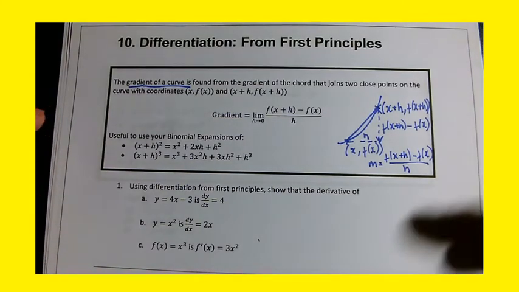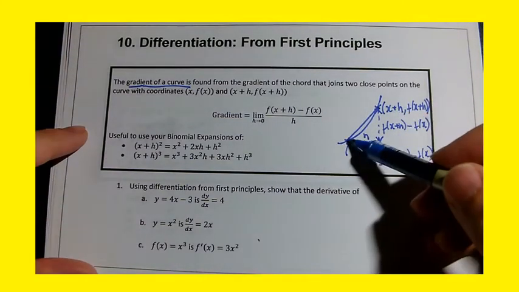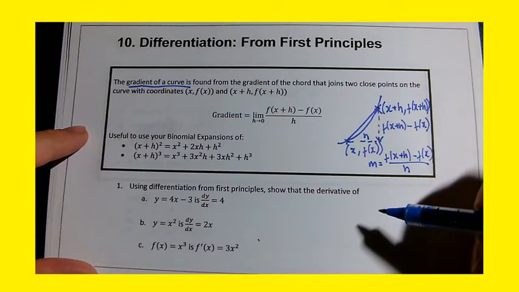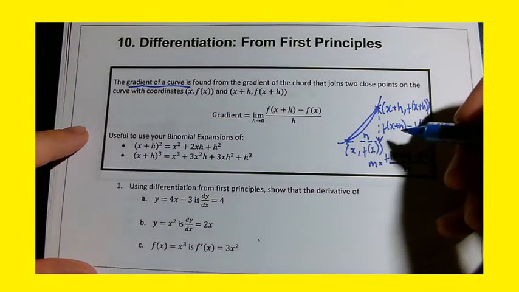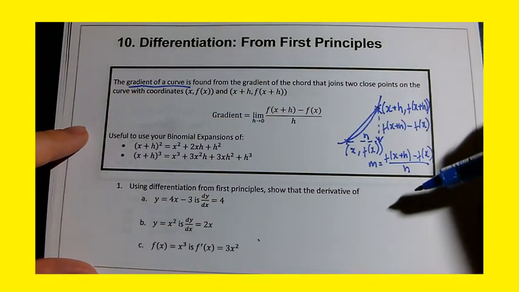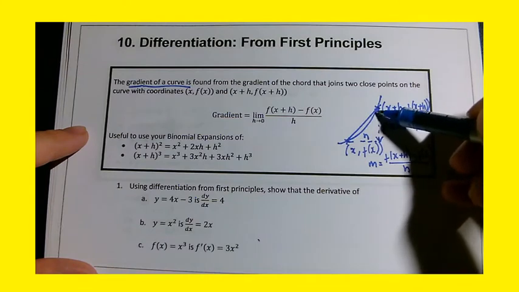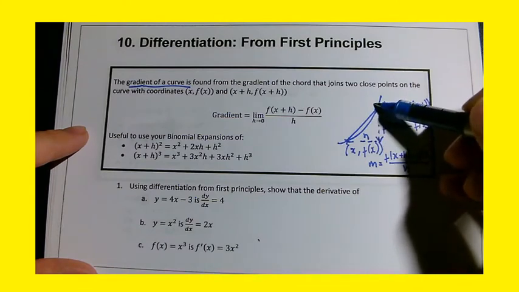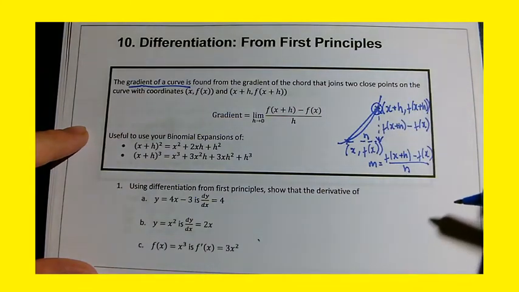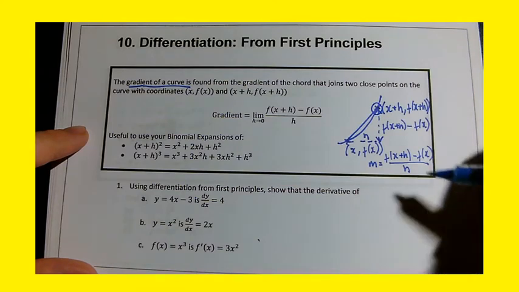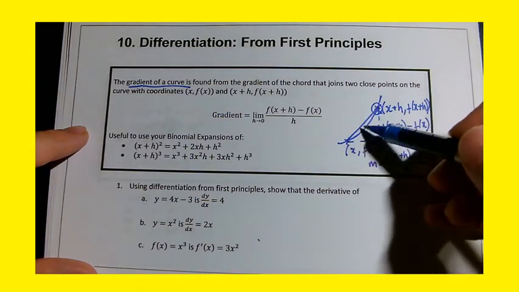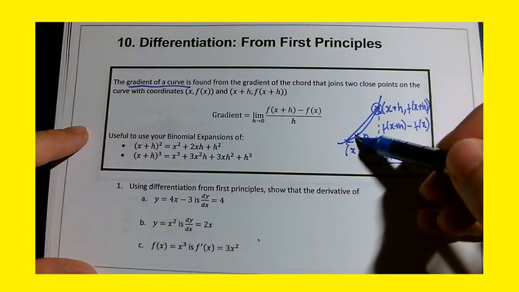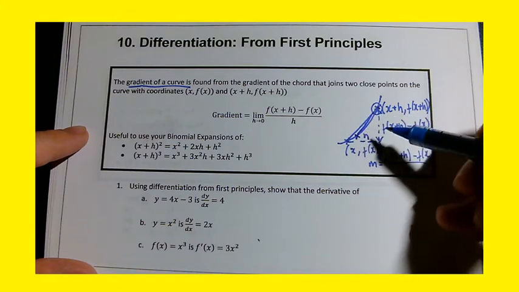However, that would just be the gradient of the chord. What if I want the gradient of a point on that curve? Let's say I want the gradient here. Then what I'd need to do is reduce the length of that chord such that it gets closer and closer to that point.